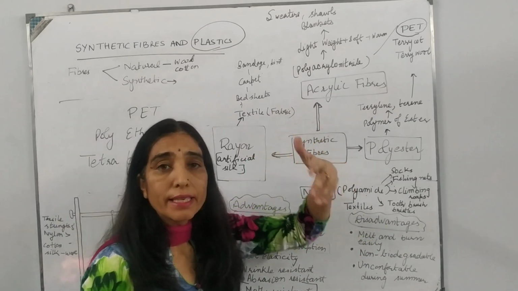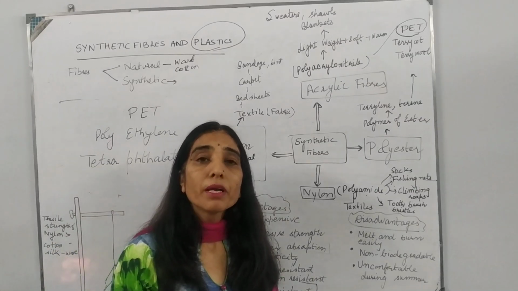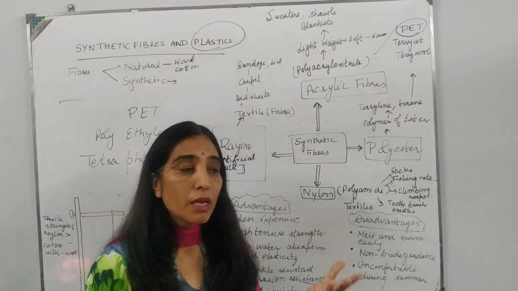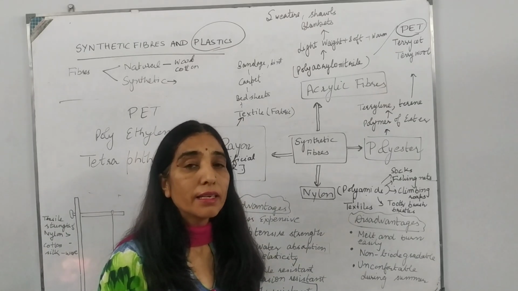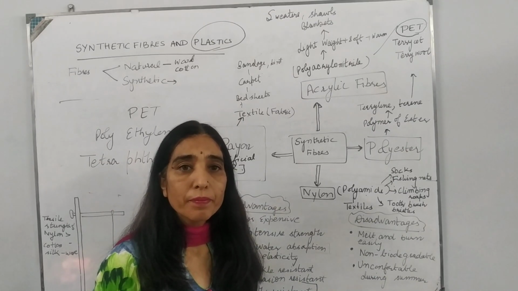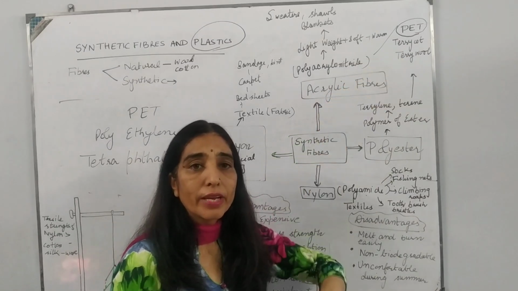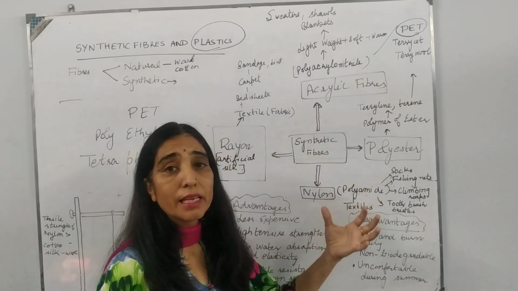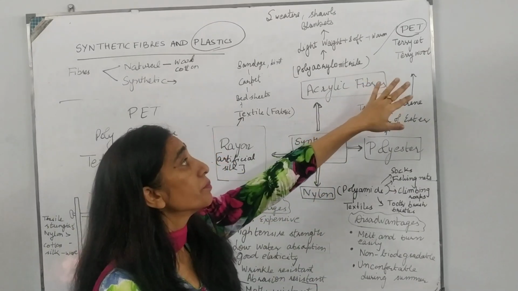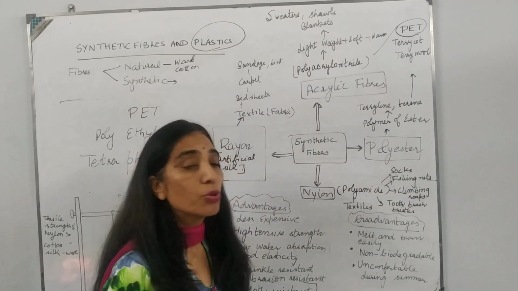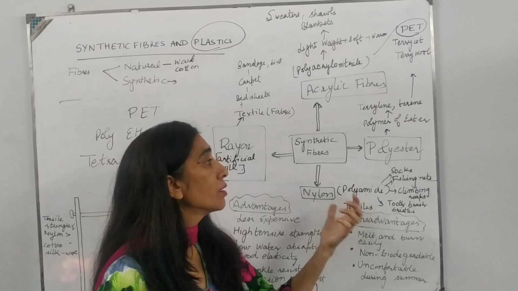Now, why are you wearing terrycot shirts and not cotton shirts in your school? Because cotton is less durable. Cotton gets wrinkles very easily and it does not retain its crease. Whereas the shirts made of terrycot retain the crease, do not get wrinkled easily, and there is no crushed feeling in terrycot shirts. So that is why polyester is used to make your shirts by blending it with cotton.